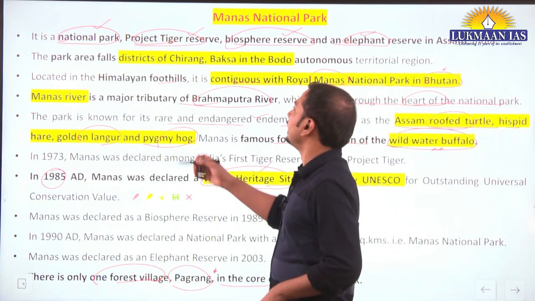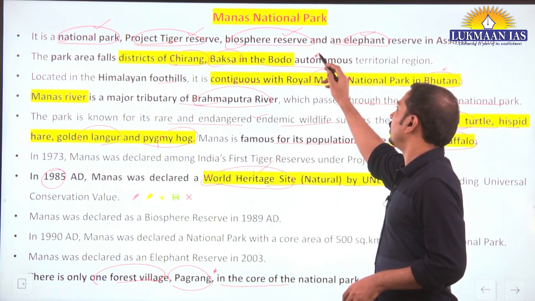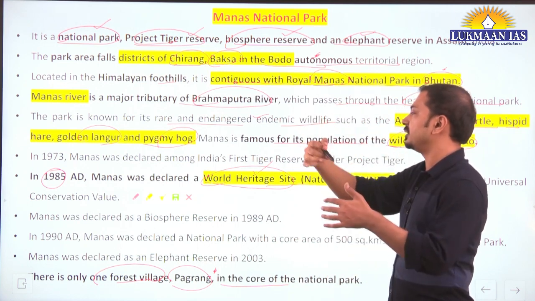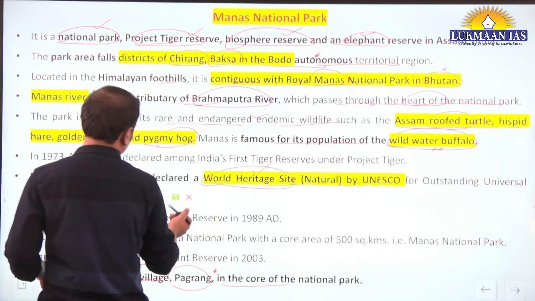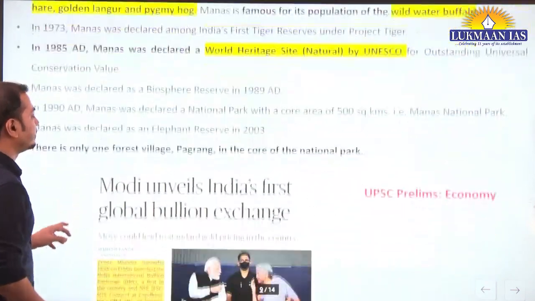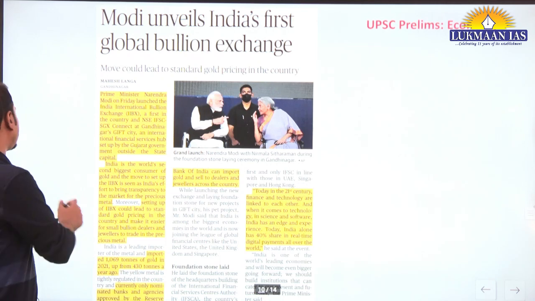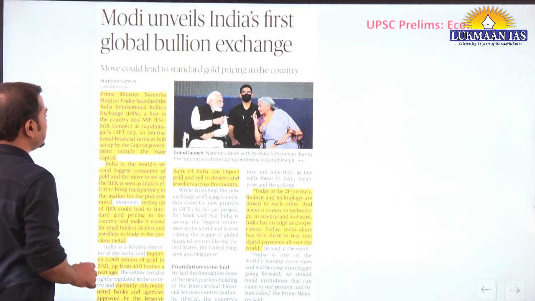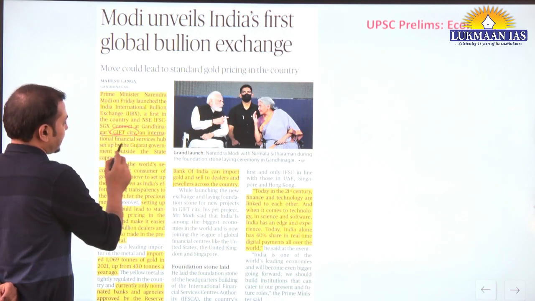Alright, and it is located in the Chirang and Baksa districts of Bodo Autonomous Territorial Council. That region is actually the Bodo dominated region, we can say, Bodo people. Yes. Now, Prime Minister unveils India's first global bullion exchange, where it is located, Gandhinagar's Gift City, an international financial